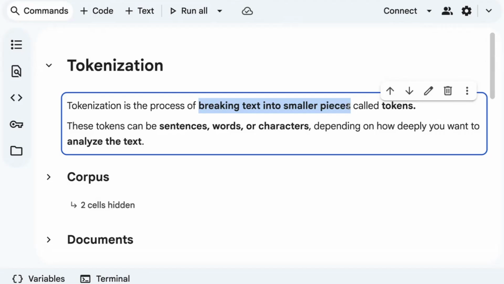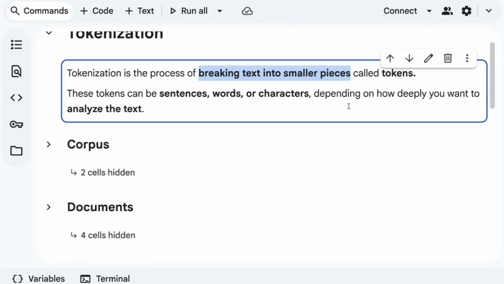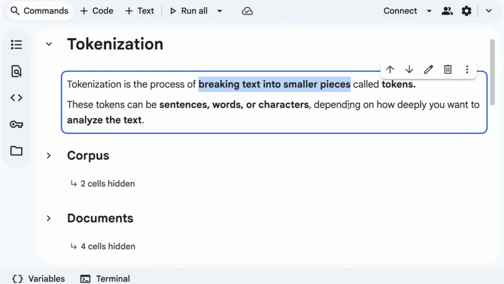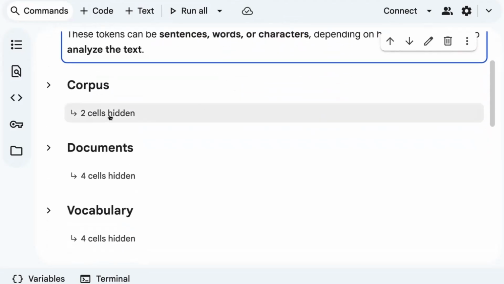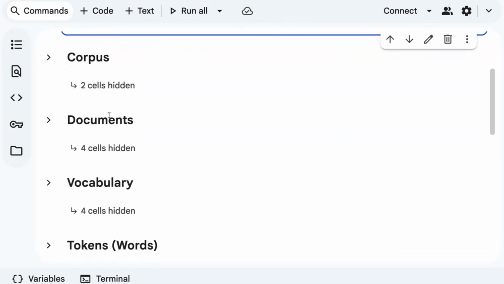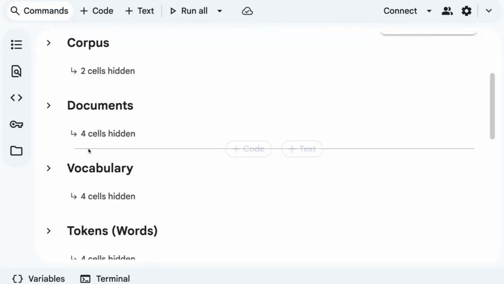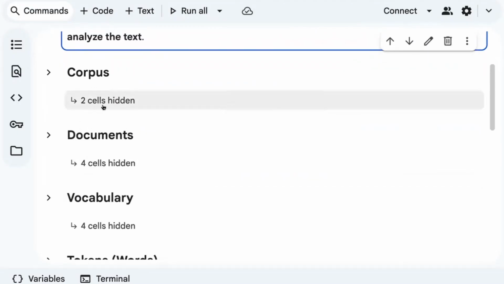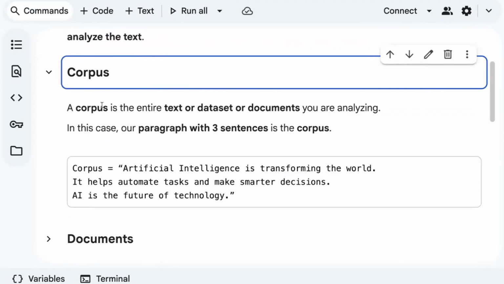Before I start with how we can perform tokenization, you need to understand some different concepts. Key terminologies in NLP data cleaning. The very first is corpus, and then documents, vocabulary, and tokens. Let's understand one by one. First one is corpus. Corpus is the entire text, or the data set, or the documents that you are trying to analyze. In this case, our paragraph with sentences is the corpus.